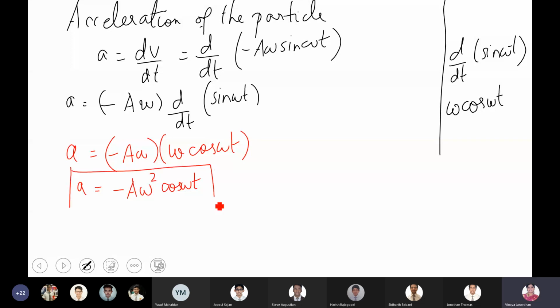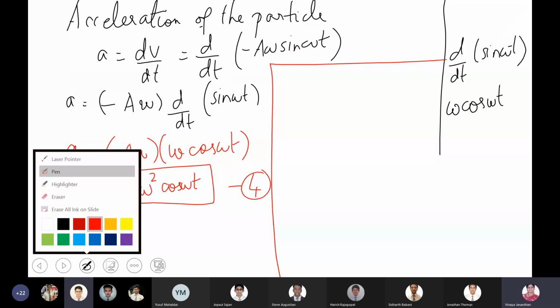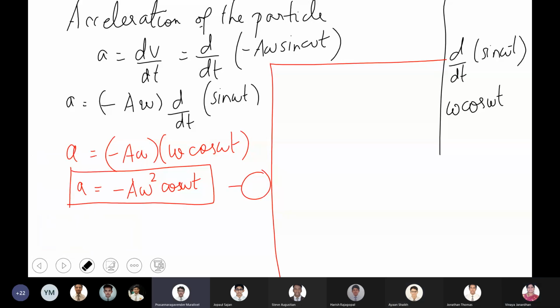Right, boys? Mark this as equation 4. Is this equation 4, boys? Yes, ma'am. Okay. Ma'am, this is equation 3. Yes, ma'am, it's equation 3. Fine, equation 3.